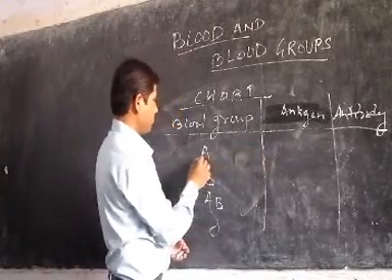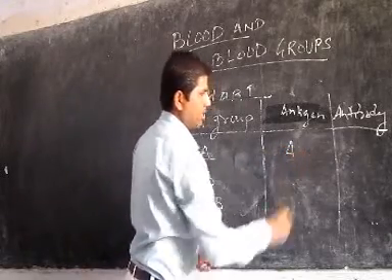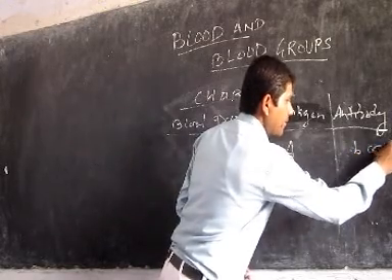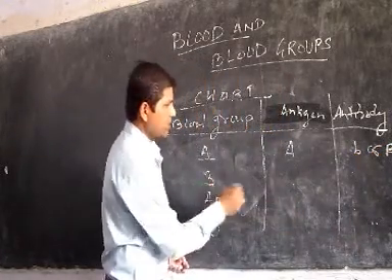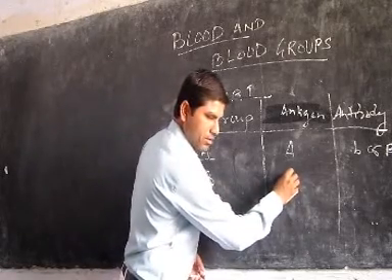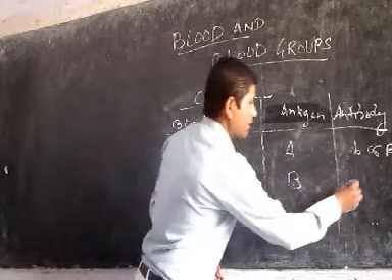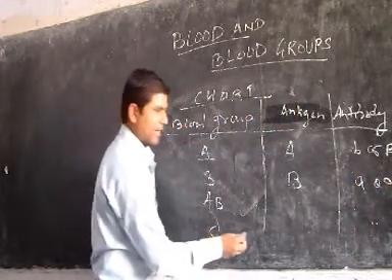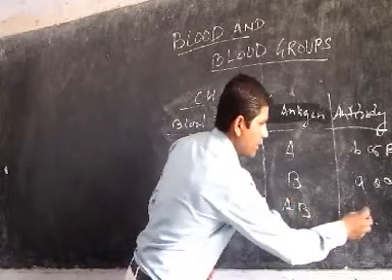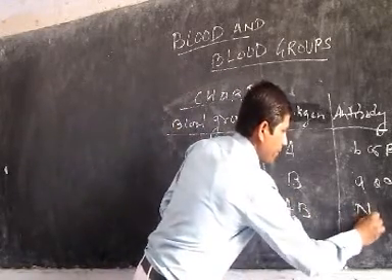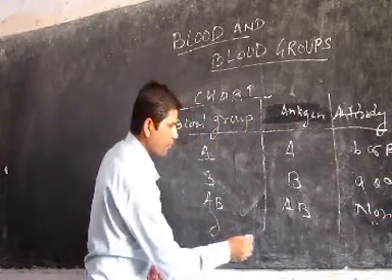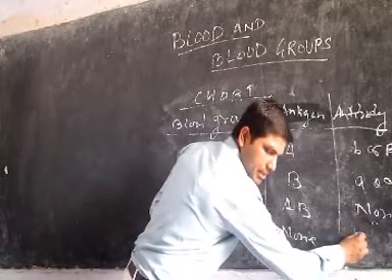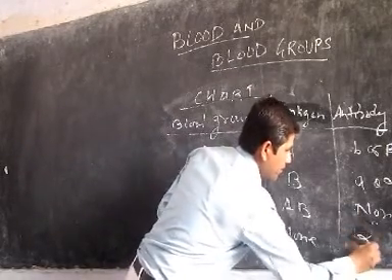In blood group A, the antigen is A and the antibody is small b or beta. In B, the antigen is capital B and the antibody is small a or alpha. In AB, the antigens are A and B, and there is no antibody. And in O, there is no antigen, and the antibodies are alpha and beta.